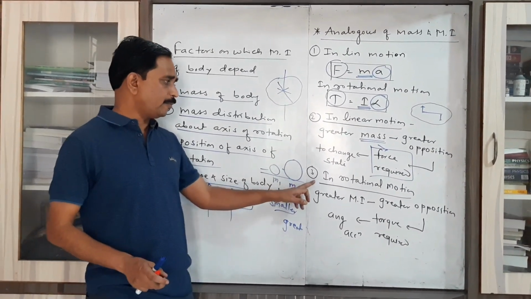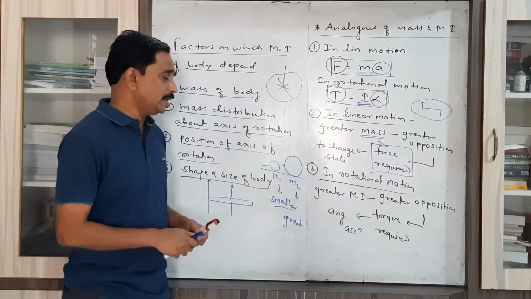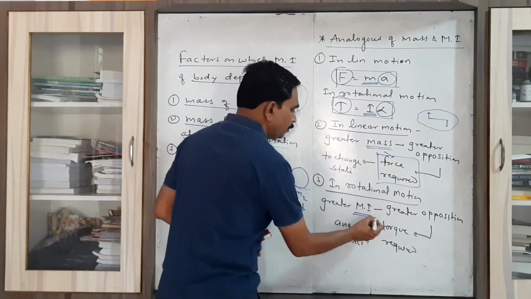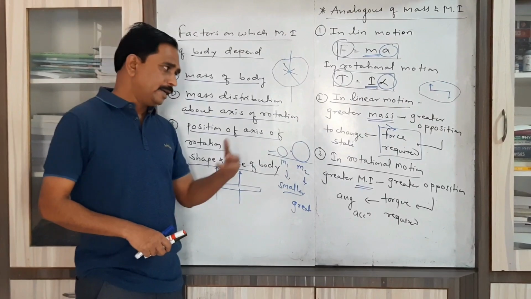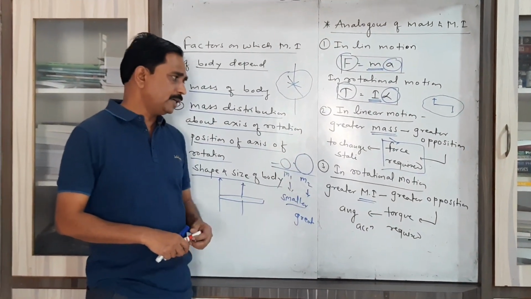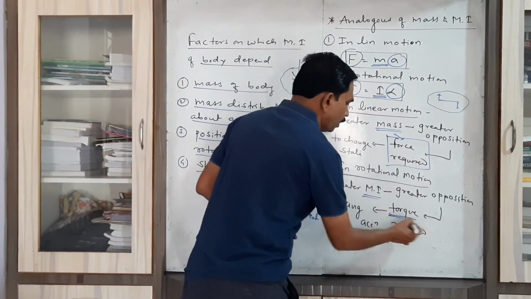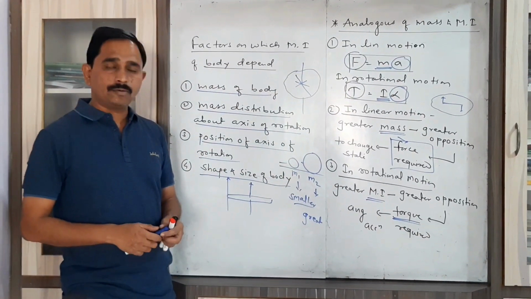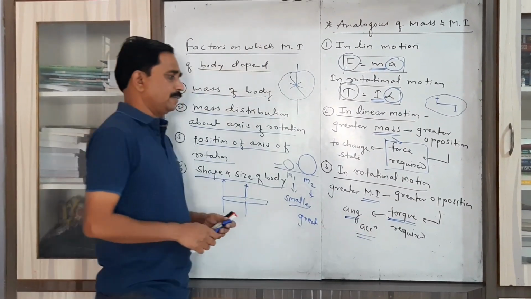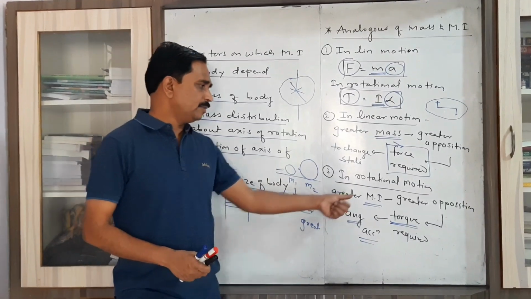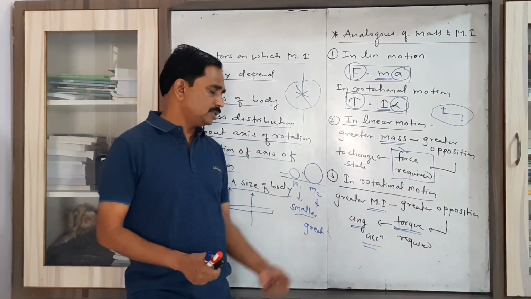Now consider the third point, that is rotational motion. Instead of mass, we have to consider the moment of inertia. So greater the moment of inertia, greater is the opposition to change the state. If you want to change the state, then the quantity required is torque. So greater torque is required, for what reason? To produce the angular acceleration. On the other hand, smaller the moment of inertia, smaller is the opposition, and less torque is required to